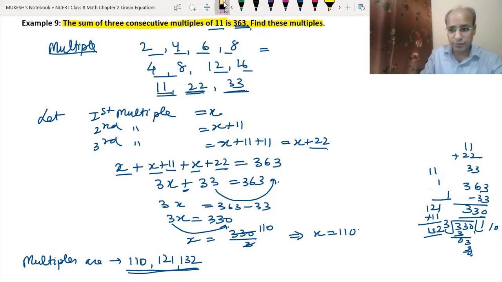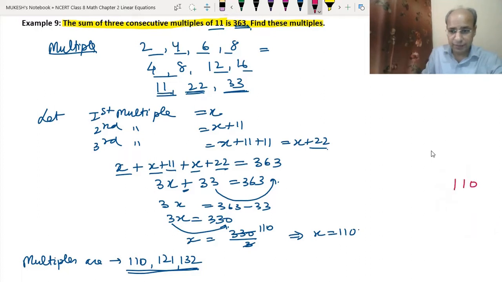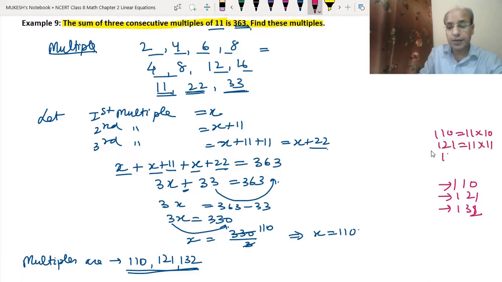Let's check the answer. First of all, 110 is 11 into 10, 121 is 11 into 11, and 132 is 11 into 12. See, 110 means 11 into 10, it is a multiple. 121 means 11 into 11, it is a multiple. 132 means 11 into 12, also a multiple. So all these are multiples of 11.